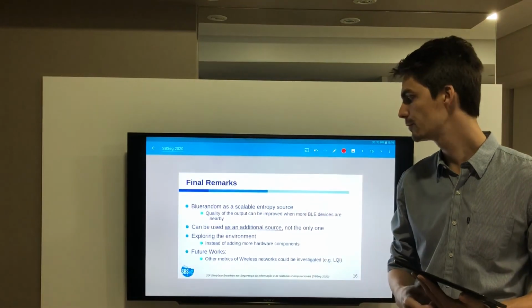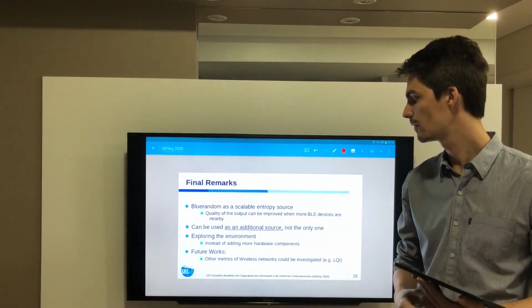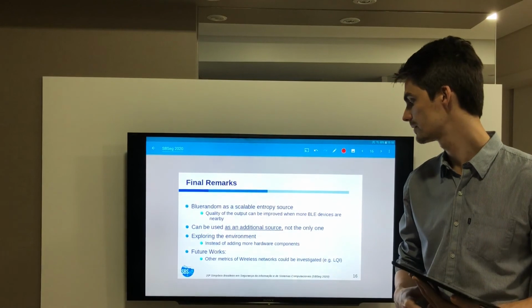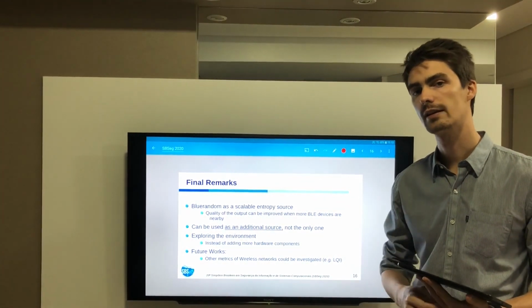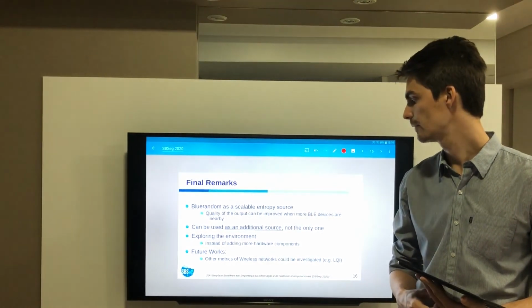For future works, we considered using other metrics of wireless networks, such as link quality indicator, and also other wireless technologies for evaluation.